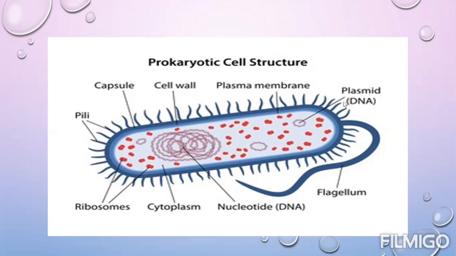Here is a plasmid DNA. It is an extra chromosomal DNA which works as a vector. And you can see that there are some pili and flagellum. It helps in the movement of the cell.